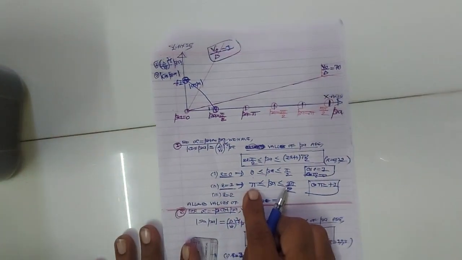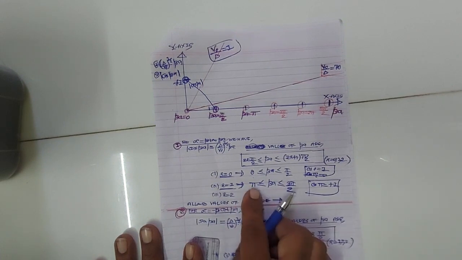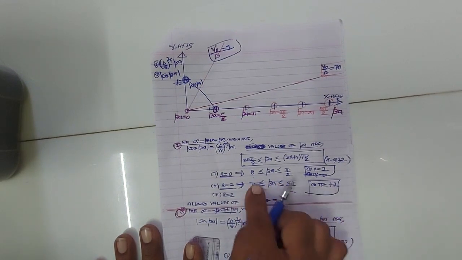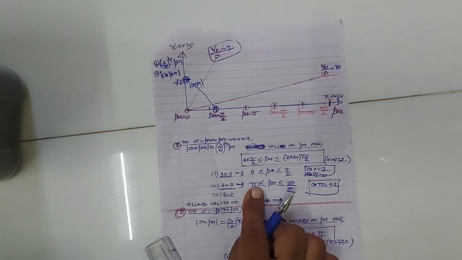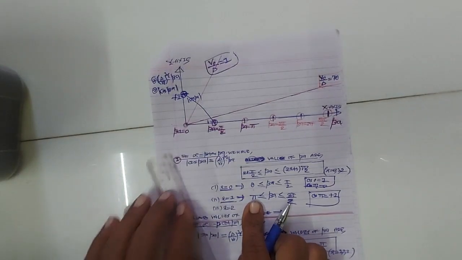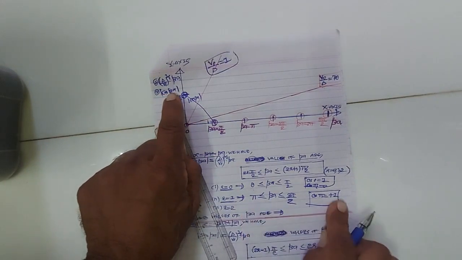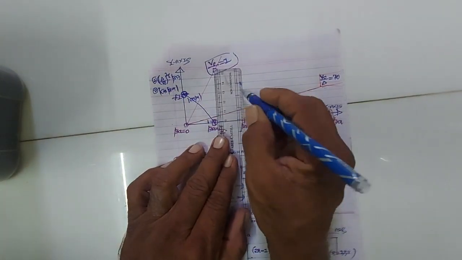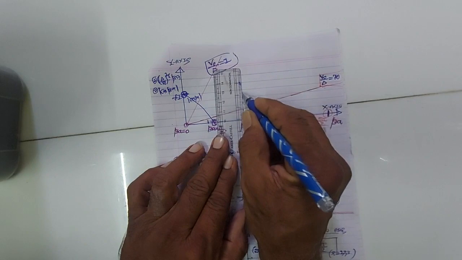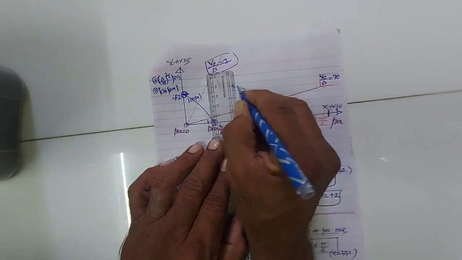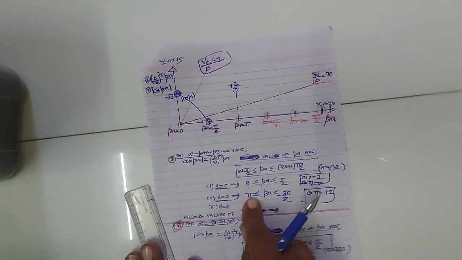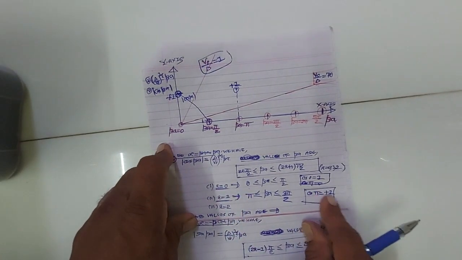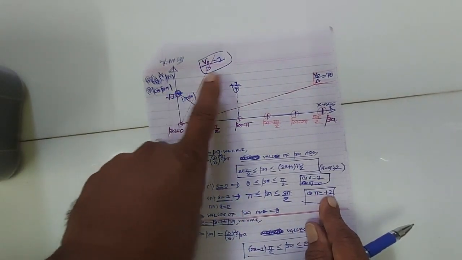So at the left-hand side of the interval, the value of beta is pi, cos pi is -1, but modulus of cos pi will be +1. So when beta is pi, the value of cos beta will be +1.